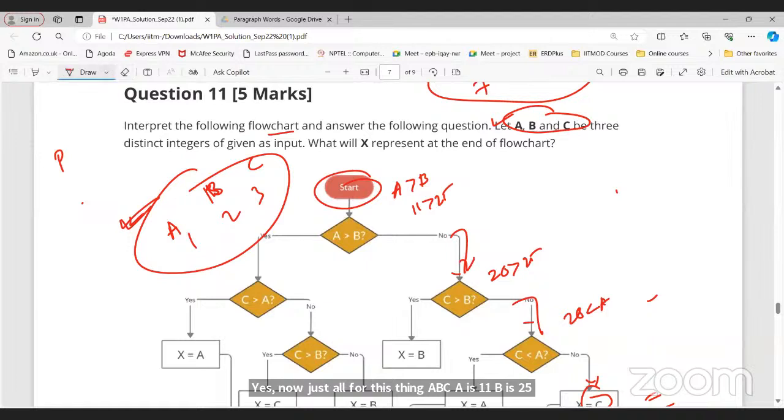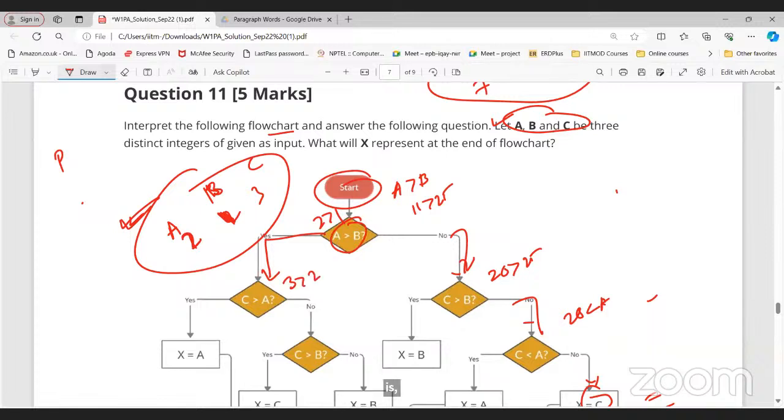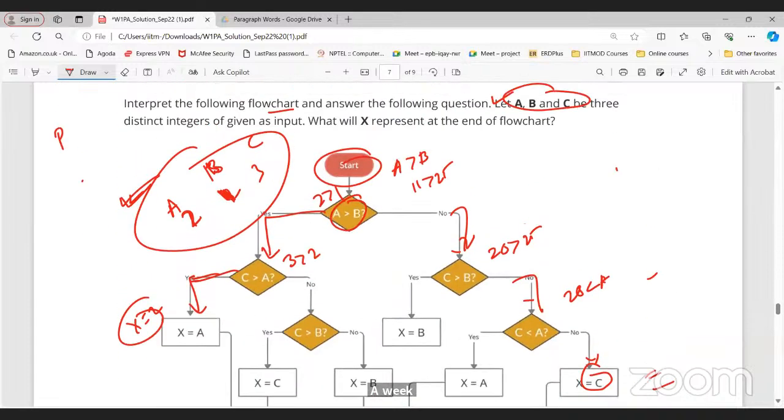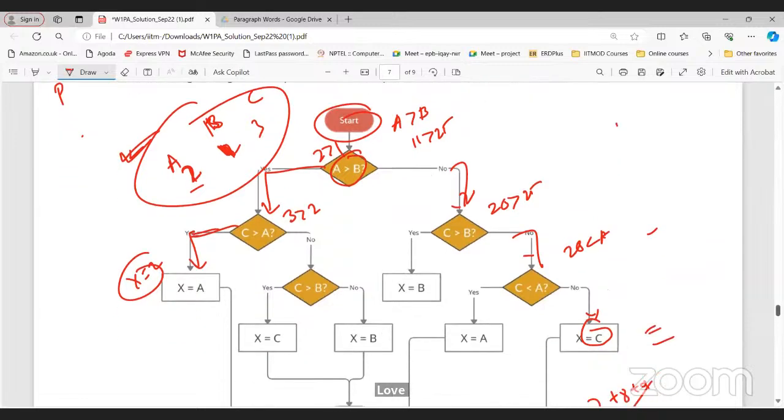Yes. For example, is A greater than B? Let's say 2, 1. Here 2 is greater than 1, yes. Now is C greater than A? 3 is greater than 2, yes. Again I'll go to this one. X equals A, so X is 2. So again we are getting the second largest number only, right? Yes. So just try with different examples.